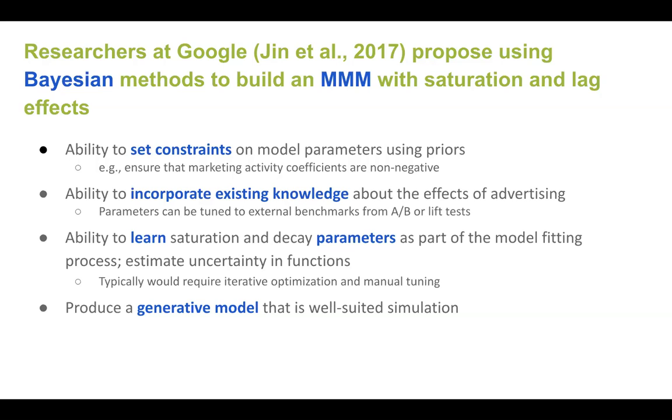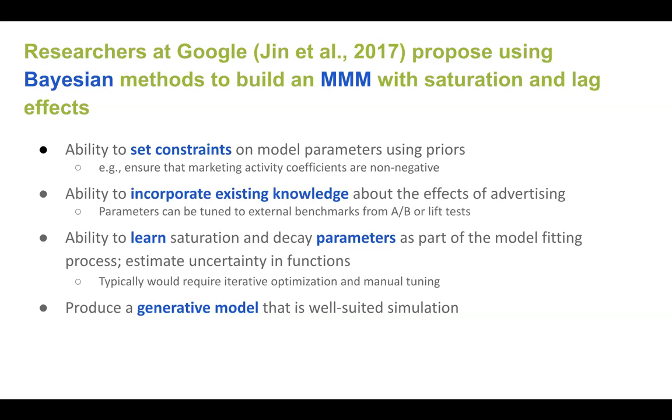Second, the inclusion of priors allows us to incorporate our existing knowledge about the effects of advertising, and that can come from expertise of our stakeholders, but primarily we get that information from external benchmarks that we extract from A/B tests or lift tests or geo experiments. So we have an external ground truth, and we can use that basically to tune the parameters of our model to make sure that it's lining up with what we know about how each channel should be working.